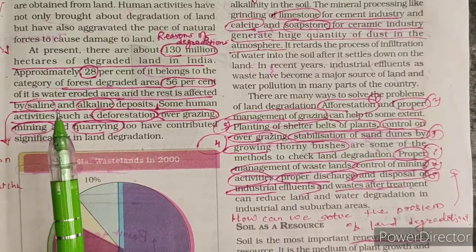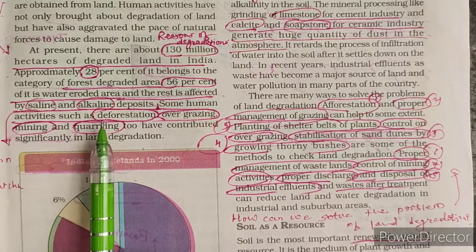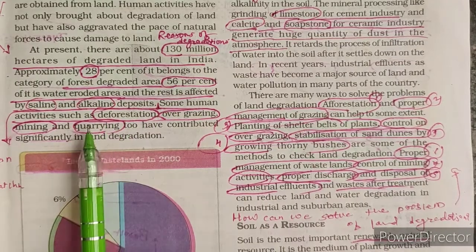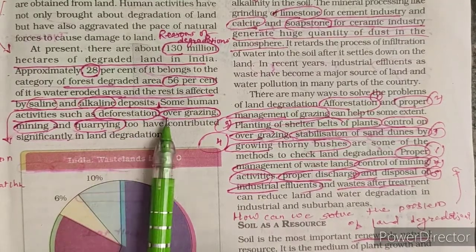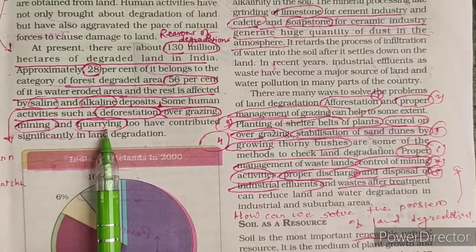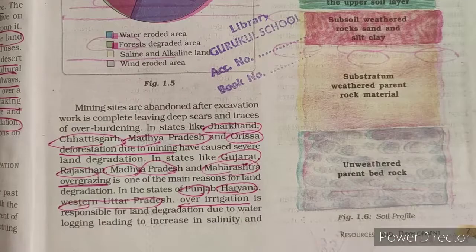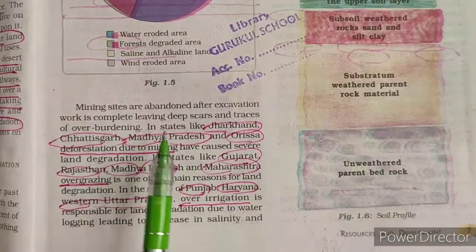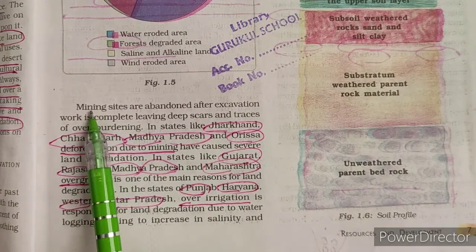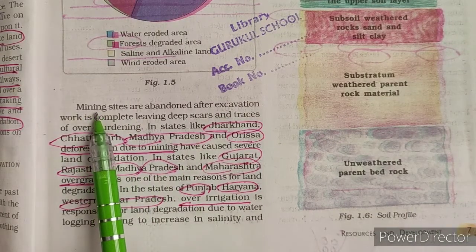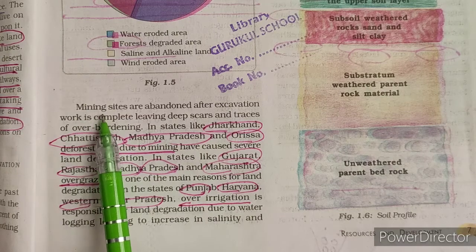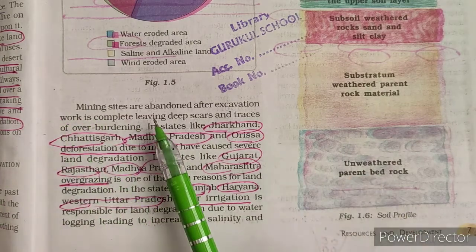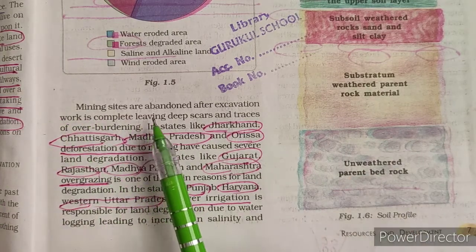Some human activities are also responsible for land degradation. Those human activities are deforestation, overgrazing, mining and quarrying. Other than these, there are other reasons also, like mining. You are aware that after mining is completed, a lot of huge holes remain. Those huge holes are responsible for land degradation.